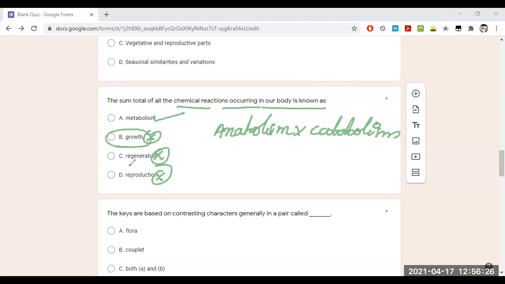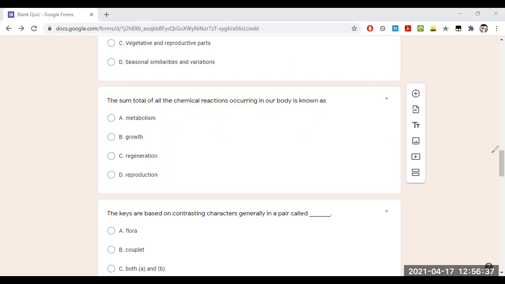It is neither growth, neither regeneration, neither reproduction. The answer for this question is: the sum total of the chemical reactions occurring in your body is known as metabolism. Direct question. There is no explanation for this one.